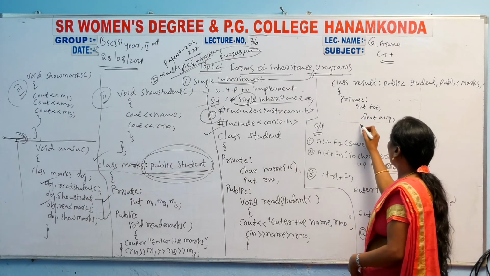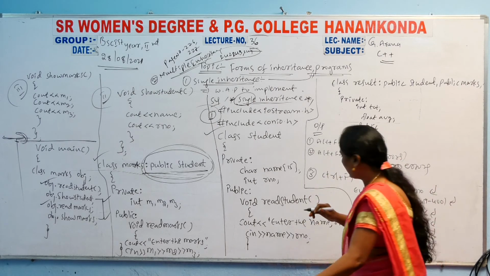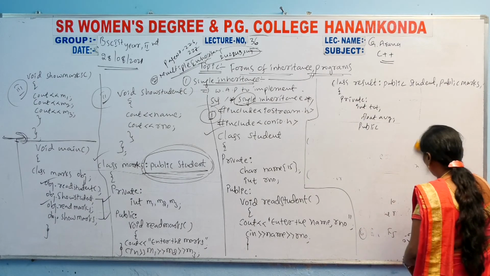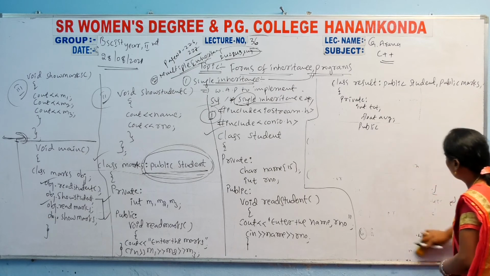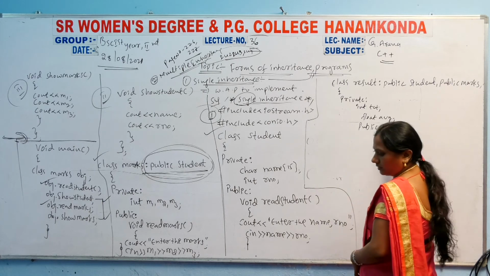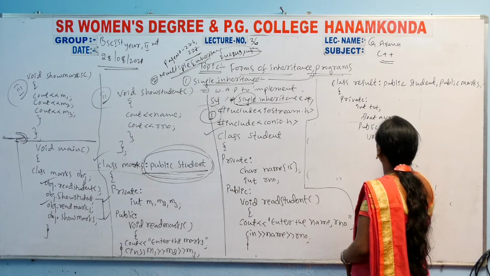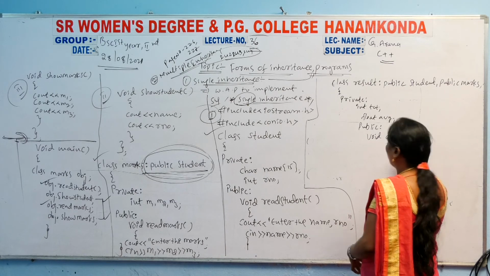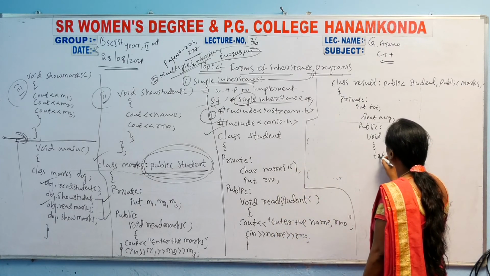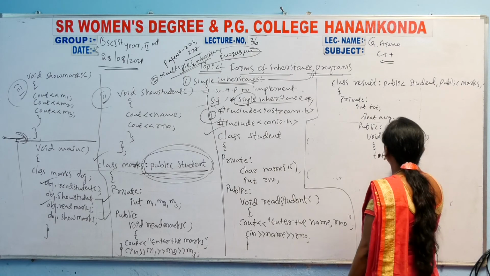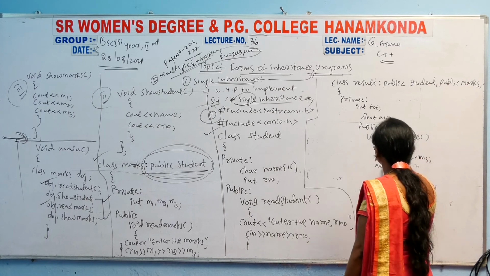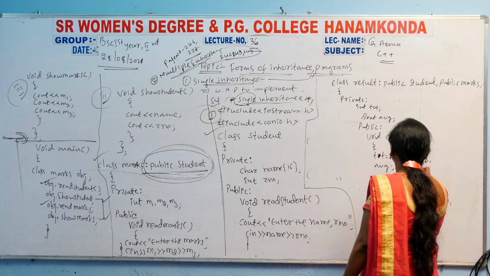Then after that you have to use the public access specifier. I reused the previous program's output only. So you have to write total. After public, you have to use the void calculate method. Begin here: total is equal to M1 plus M2 plus M3, the 3 subject marks, and average is equal to total by 3.